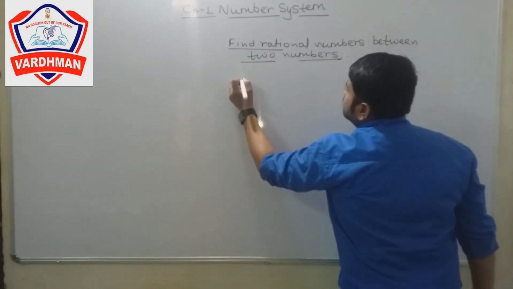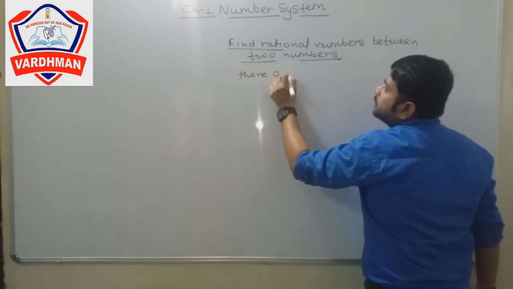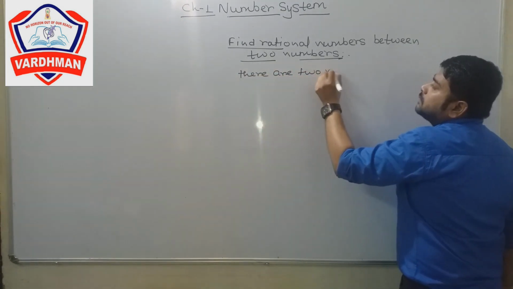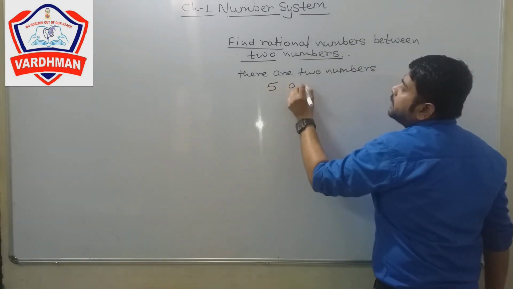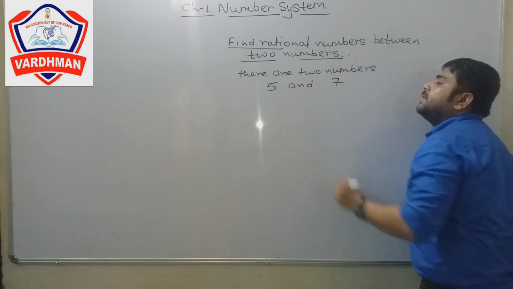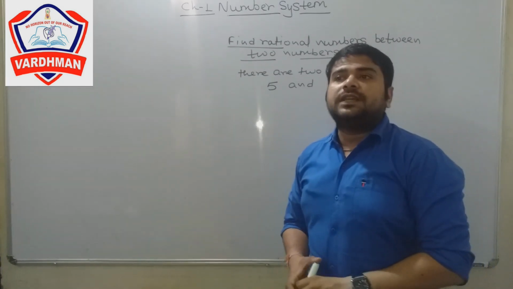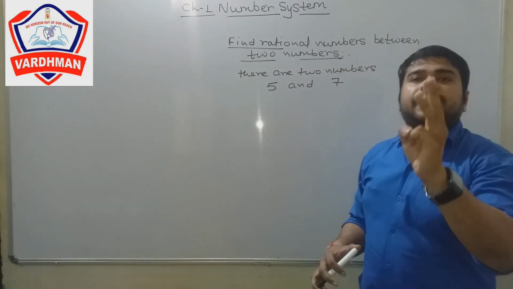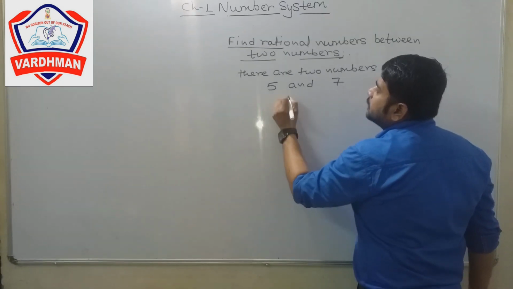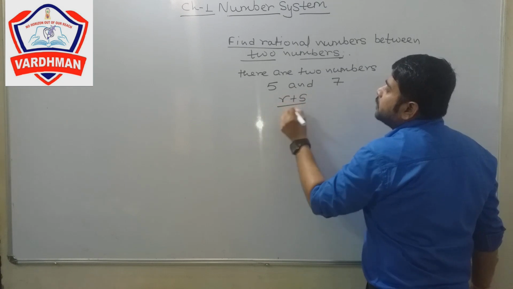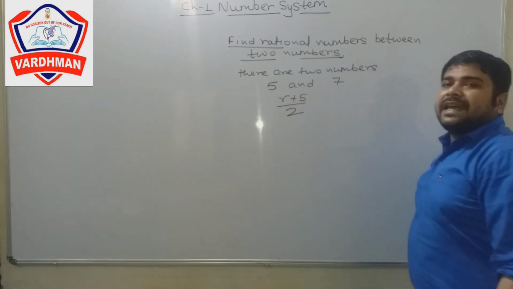We have two numbers, and we have to find two rational numbers, three rational numbers, five rational numbers between these two numbers. Like in that example, there are two numbers, 5 and 7. We have to find three rational numbers between these two numbers.